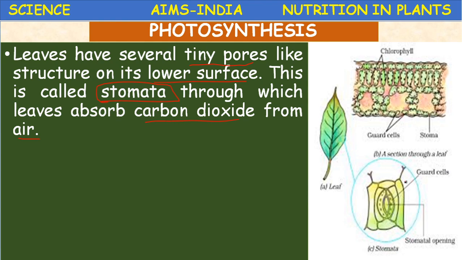These are the structures. If you take the internal structure of the leaf, the lower surface epidermis contains minute holes called stoma, and the structures are called stomata. These stomata are guarded by kidney-shaped cells called guard cells. They regulate the entry of air and the exit of excess water in the form of water vapor.